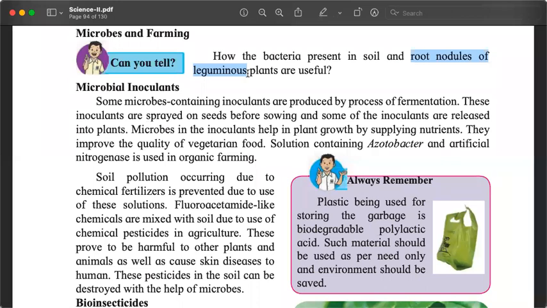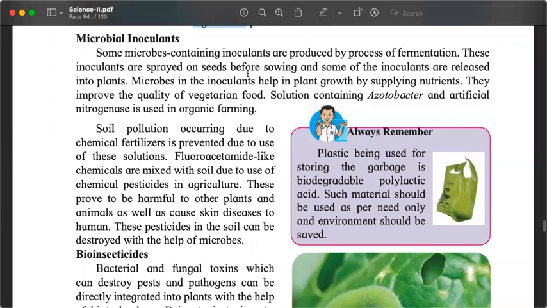Microbes are also used as inoculants. Inoculant is like injecting something to make something safe, better. So these microorganisms are sprayed on seeds.